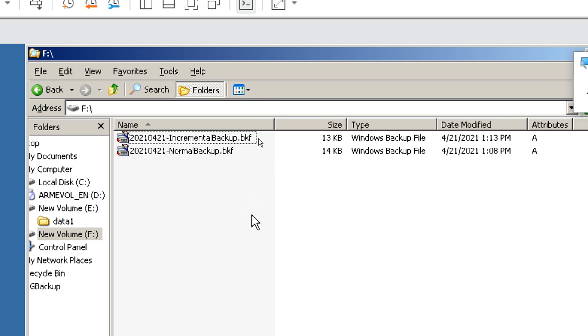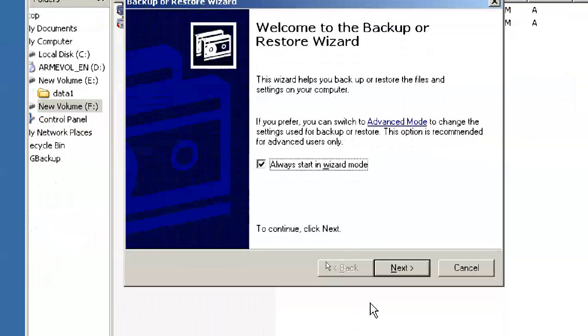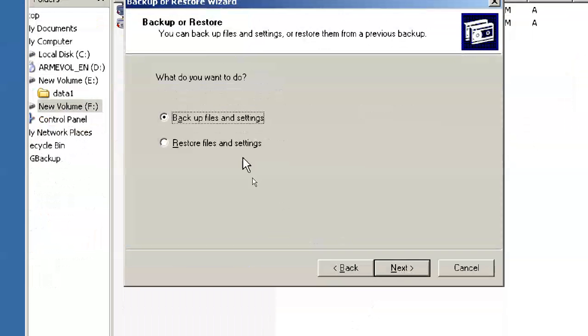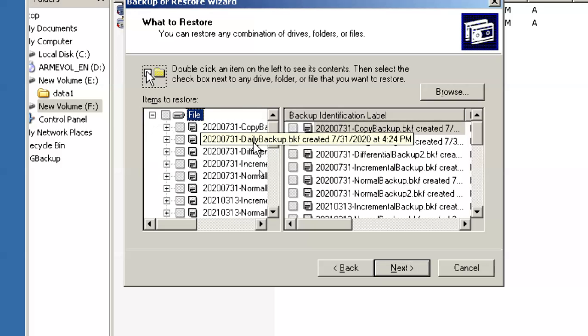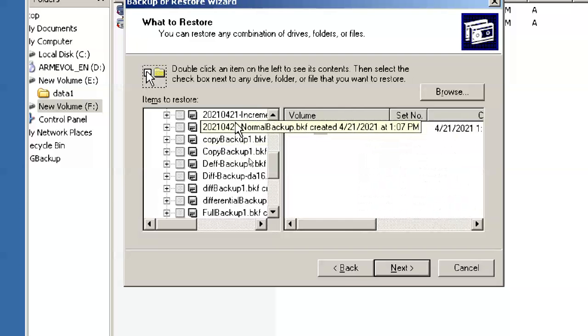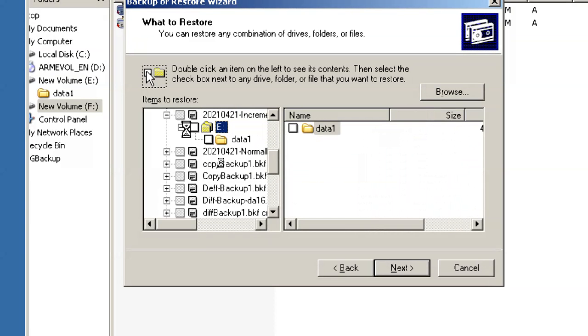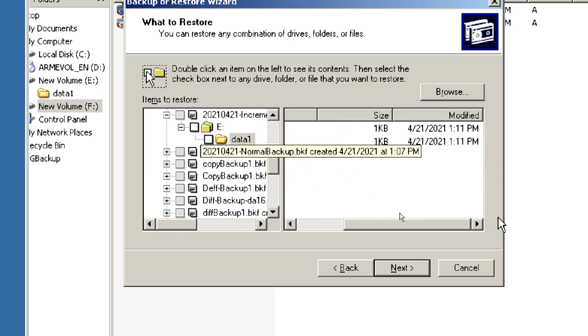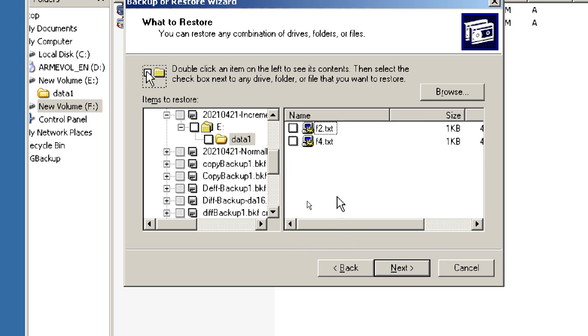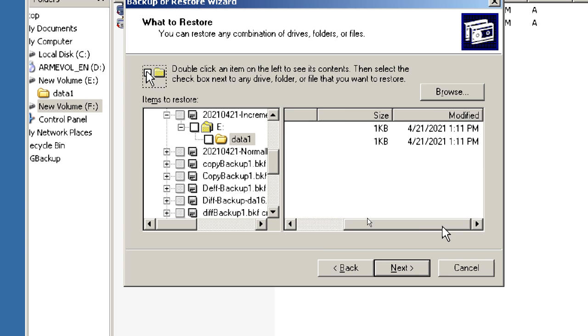If you feel it is lengthy, okay. So this is incremental backup, right? Let me open the last one, today's date. Yeah, this is the incremental backup. Open the E drive data. Can you see only two files are backed up, not all the files. I selected all four files, but only two files are backed up.